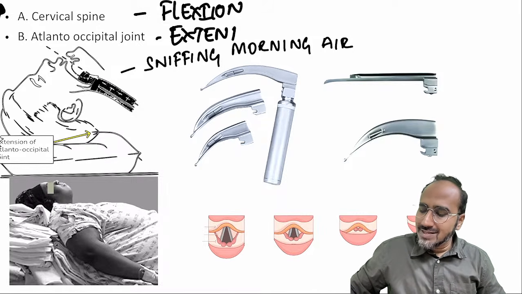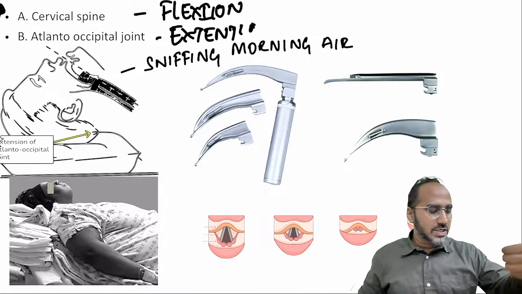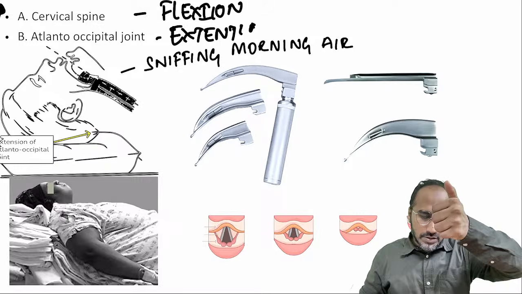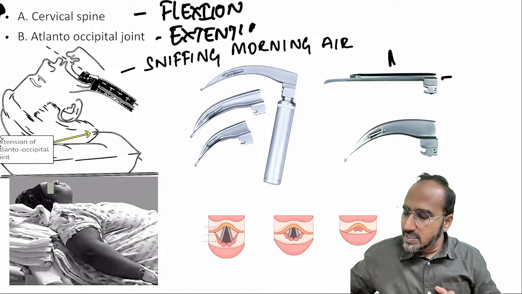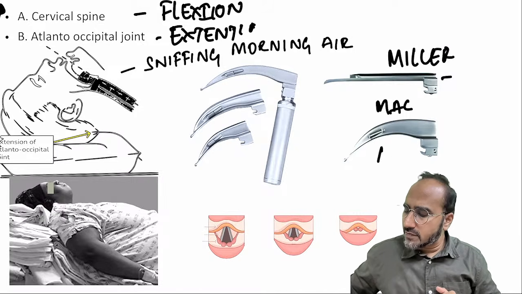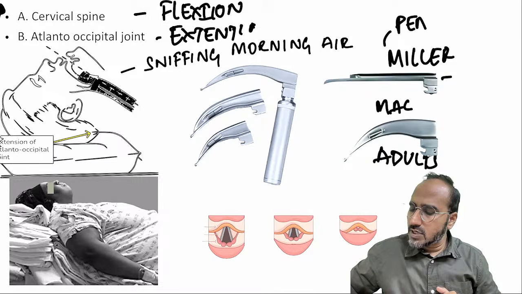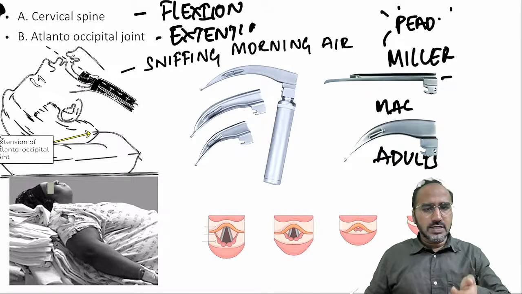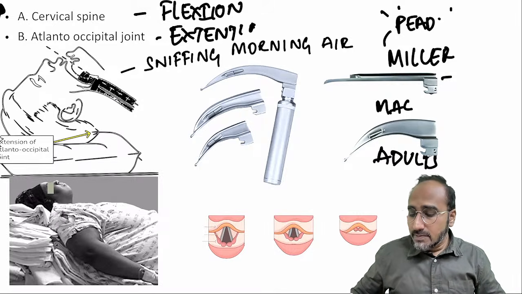After keeping the patient in this posture, then what do we need to do? Take a metallic instrument which is called a laryngoscope. Introduce the laryngoscope into the patient's mouth. Okay, there are 2 types of laryngoscope blade. One is called Miller's, the other is called Macintosh. Commonly for adults we are using what, guys? Macintosh. And for pediatric cases we are using Miller's laryngoscope. Why? Because pediatric patients have a large epiglottis which can be easily lifted with the Miller's laryngoscope. So that is the position.